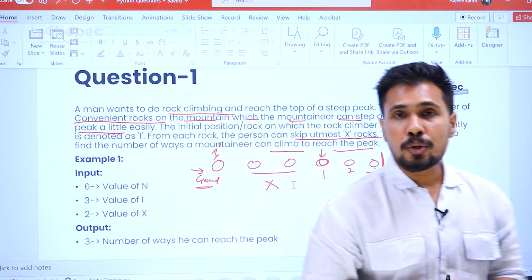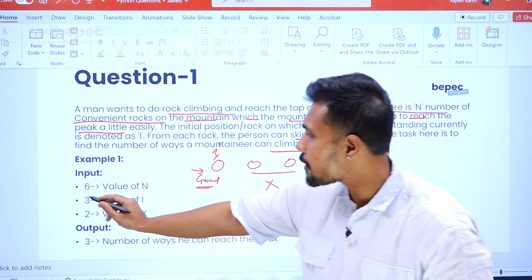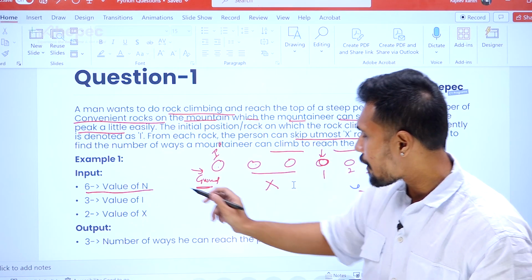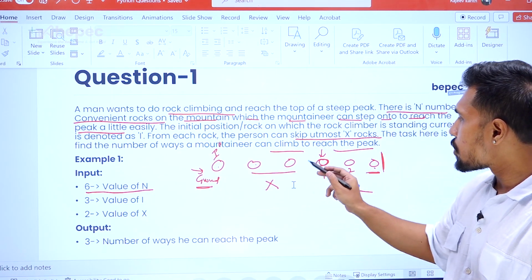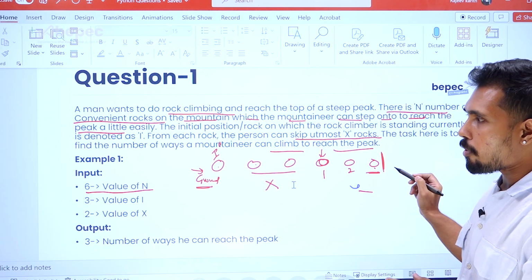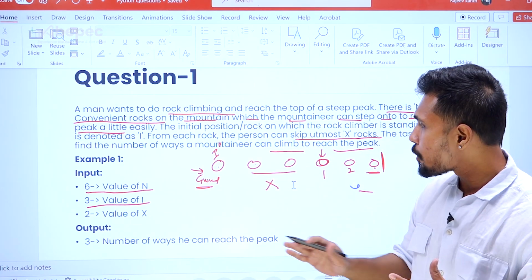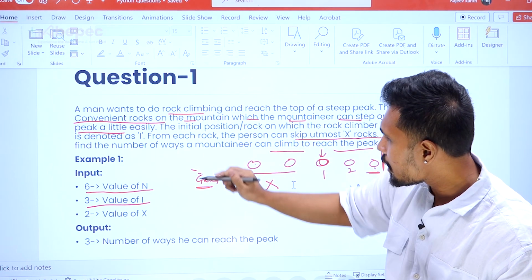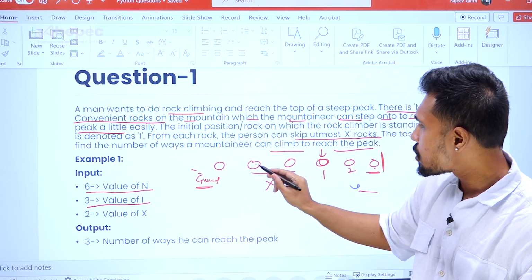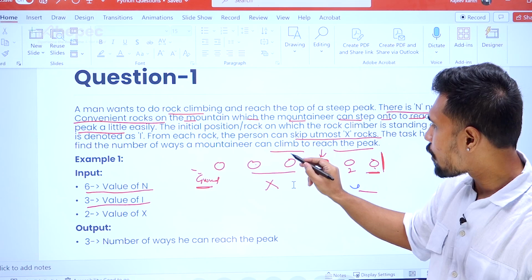For this, we want to write a code. Here they provided that the number of rocks available is 6. So 1, 2, 3, 4, 5, there are 6 rocks. And here the value of I is 3, so the initial position is not here. If these are your rocks, 1, 2, 3, the initial position starts from here.